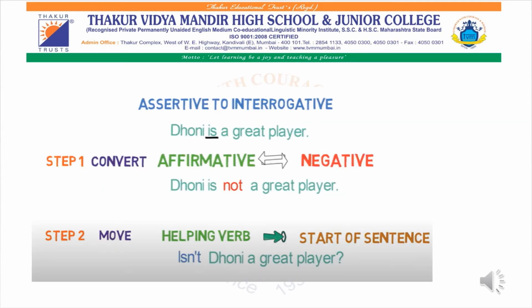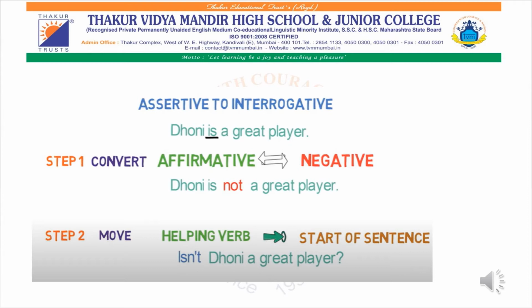If they ever tell you to convert an assertive sentence to interrogative, then you all have to keep two steps in mind. For example, if they give you a sentence, Dhoni is a great player. Now this particular sentence is a positive sentence. Since this sentence is positive, you first have to convert it into negative. If it was negative, then you would convert it into positive. So convert the affirmative sentence to negative.